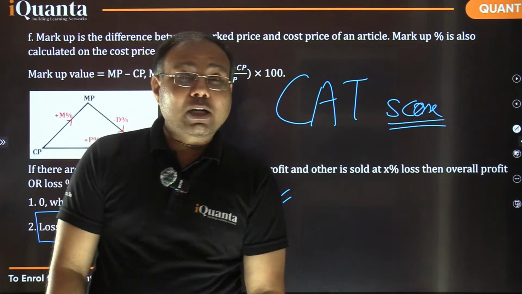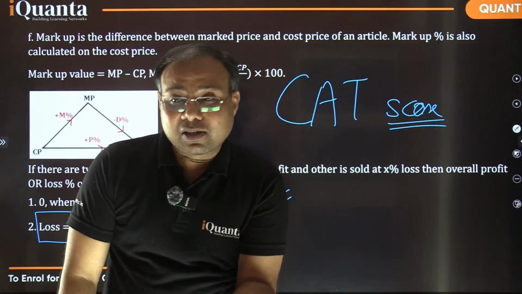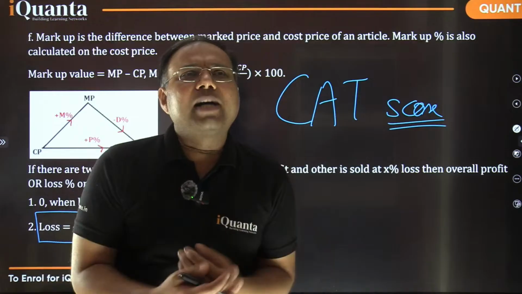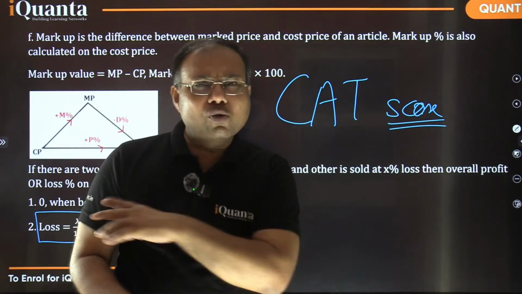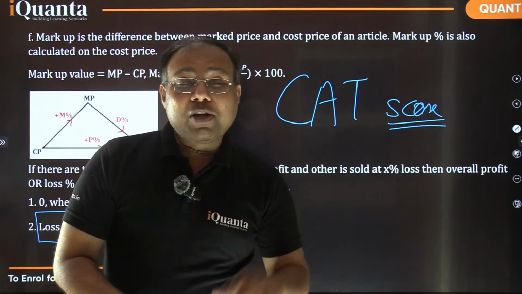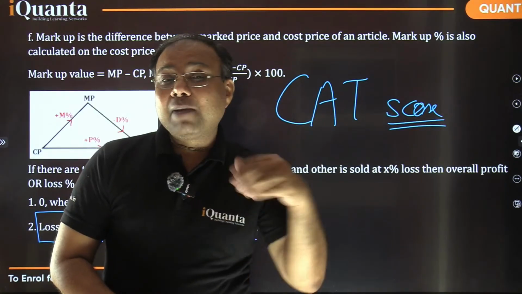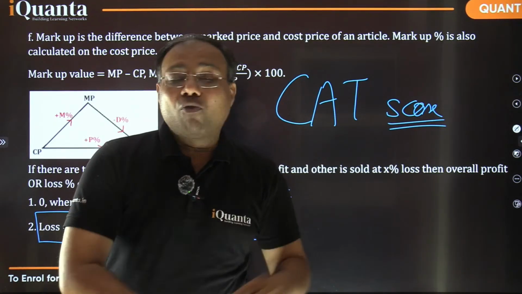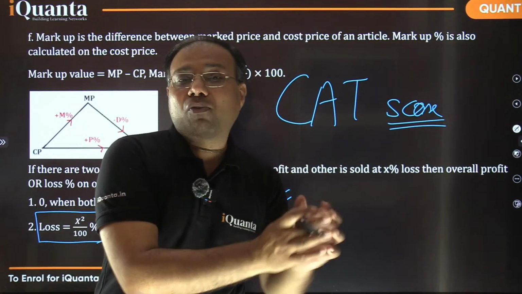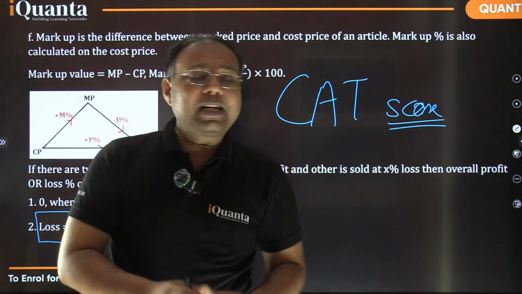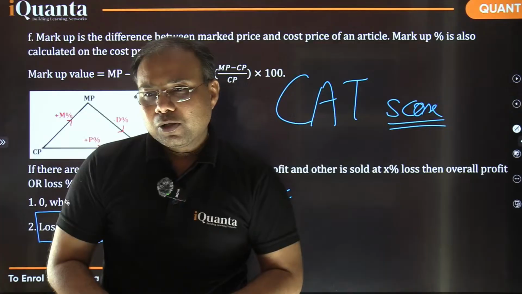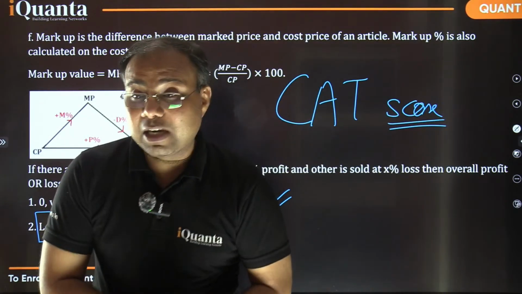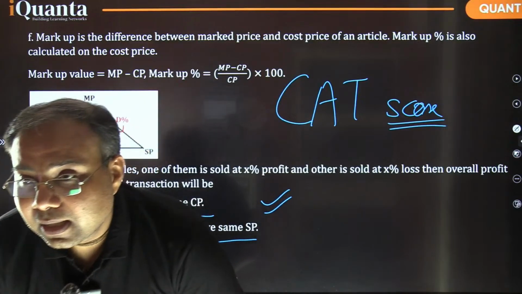Don't be bothered by the results. You may get a very low result, so don't be disheartened by that. Sometimes people become disheartened: I don't stand anywhere, I have no chance. No, don't take it like that. We need to take from that how I can improve. I need to strategize from that how I can improve. What are the areas where I can work? What are the easiest areas where I can work faster, where I can improve faster? Go accordingly. Okay? So at this time, this CAT score is the only thing which we can improve and should work on.